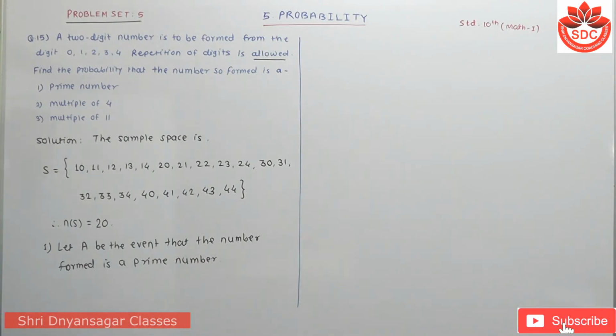All of you know the prime numbers. Which are the prime numbers here? I will take here a set of the numbers. The prime numbers are, first one is 11,